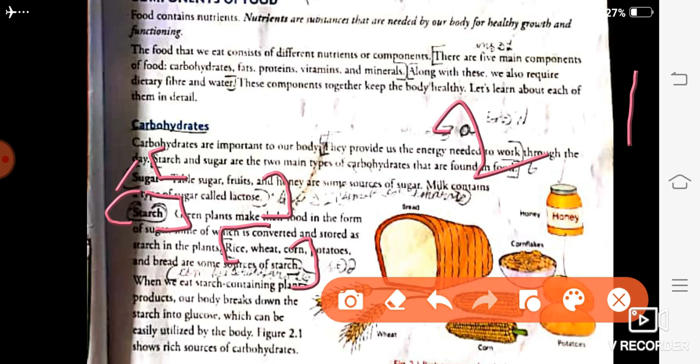Again I am repeating, starch and sugar are the two main types of carbohydrate that are found in our food. Then we will write the first point, sugar. So from sugar you will write this whole 2 lines. Table sugar, fruit and honey are some sources of sugar. Milk contain a type of sugar called lactose. Then we will write second point, starch, and in starch we will write rice, wheat, corn, potatoes and bread are some sources of starch.